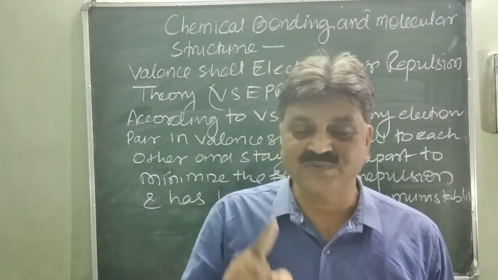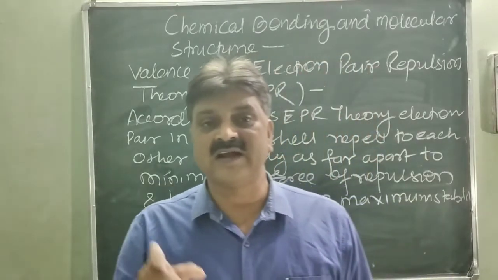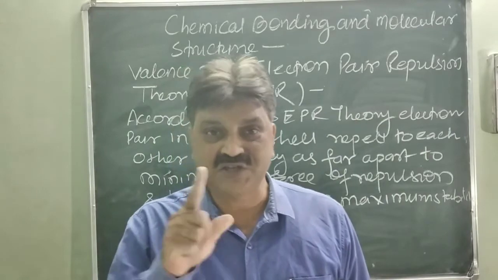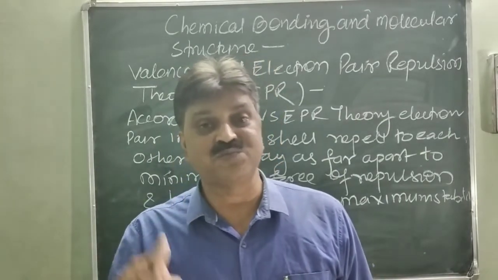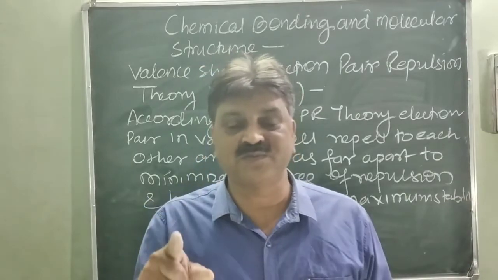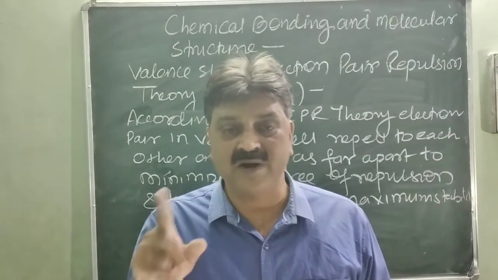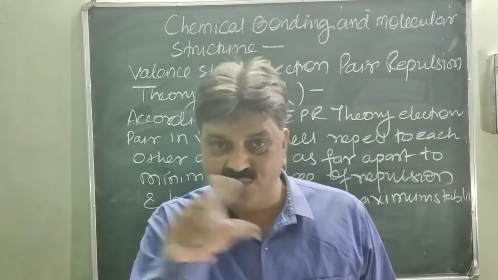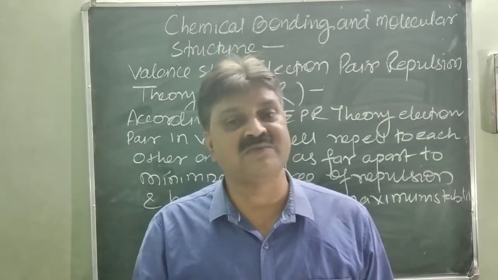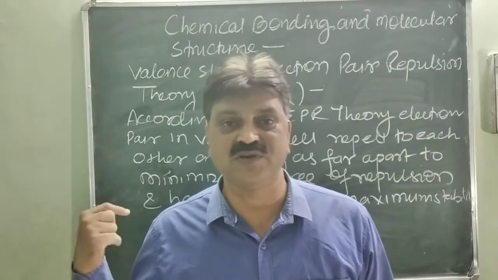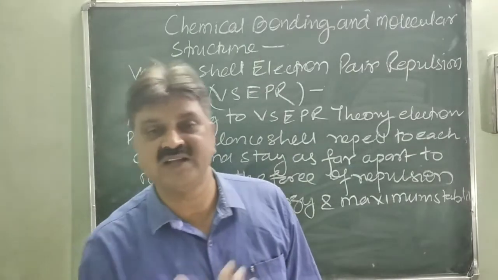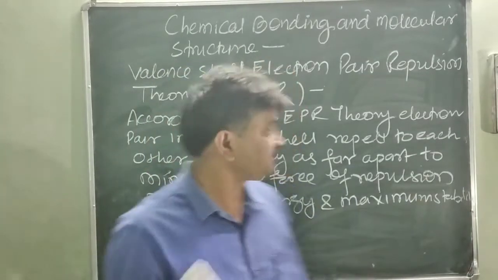So VSEPR theory states that the electron pairs present in the valence shell repel each other and stay as far apart as possible. Stay means make the distance. Stay as far apart as possible to minimize the force of repulsion between them and have minimum energy and the maximum stability. This theory is based on this concept. So now we'll discuss the main postulates of the valence shell electron pair repulsion theory.